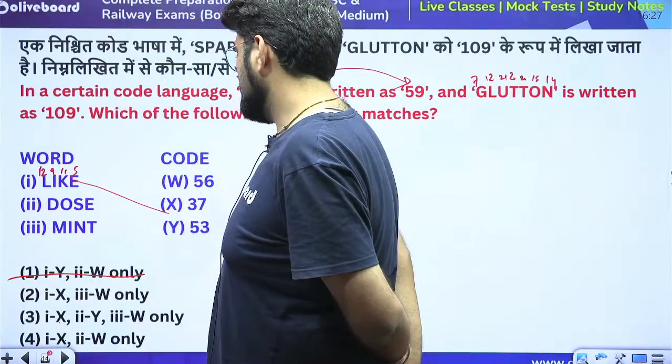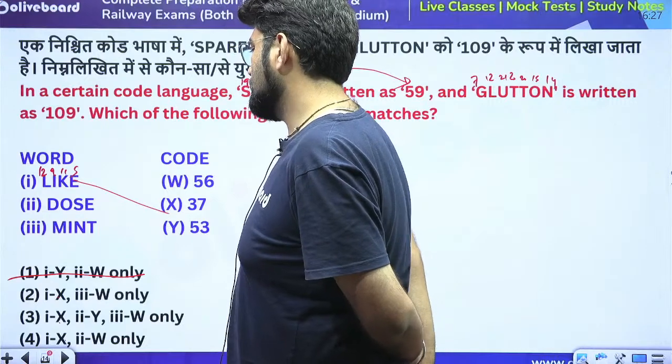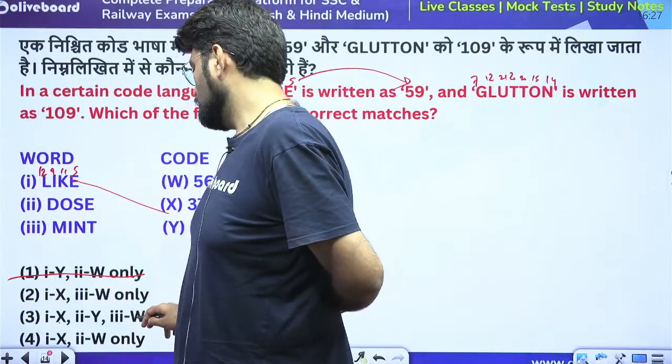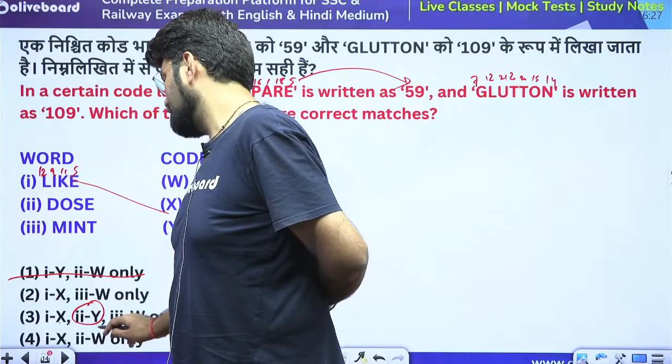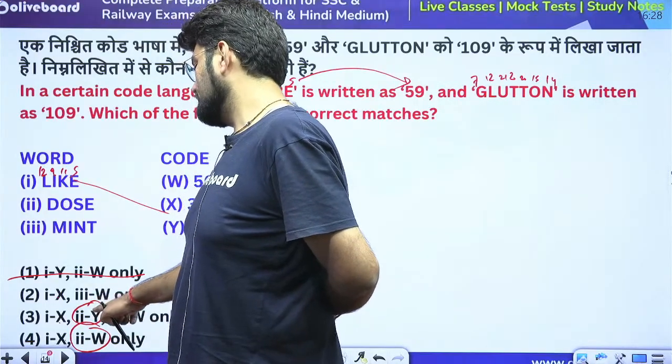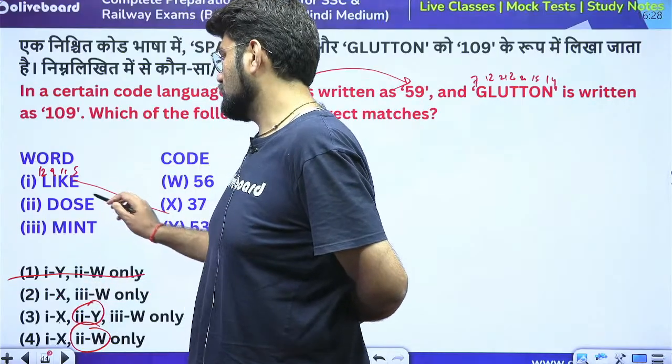Now after 1 is x, if you see 2 is y, 2 is w. That's the best option because 3 is either w, so we'll still have 2 options to check from, or this one. But this will give you a better picture. If you get 2y, this is the answer. If you get 2w, this is the answer. If you get 2 with nothing, this is the answer. So just check 2 now.